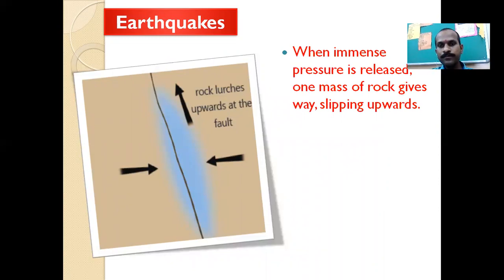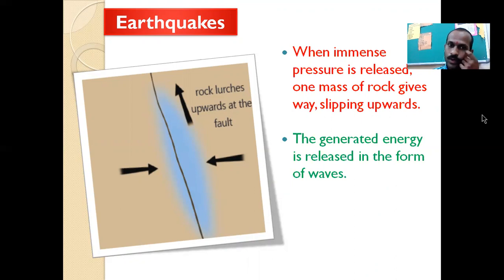Then when the immense pressure is released, one mass of rock gives way, slipping upwards. It means the pressure is created on the rocks in the crust, then that pressure is converted into energy, and that energy is transferred towards the surface of the earth, the upside of the earth, where we live. Then you can see in the picture in what way the energy moves towards the surface of the earth. The generated energy is released in the form of waves.